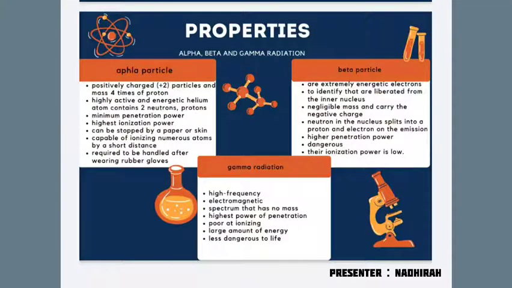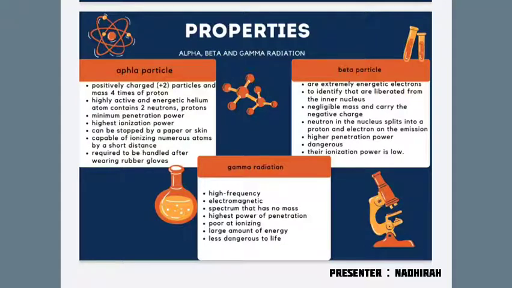There are three types of radiation: alpha particles, beta particles, and gamma rays. First one, alpha rays. Alpha rays are positively charged particles with a mass 4 times that of a proton. An alpha particle is a highly active and energetic helium nucleus that contains 2 neutrons and 2 protons. These particles have the minimum penetration power and highest ionization power, but can be stopped by a paper or skin. They can cause serious damage if they get into the body due to their high ionization power. They are capable of ionizing numerous atoms over a short distance.